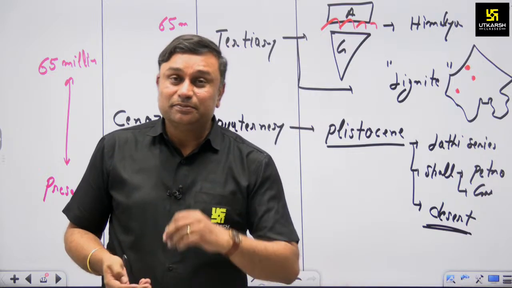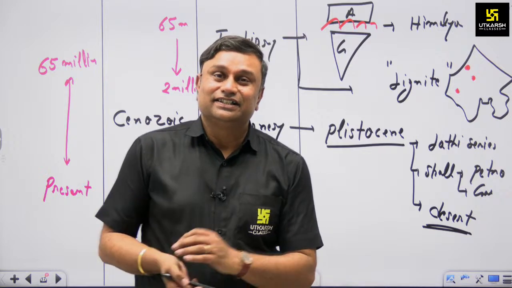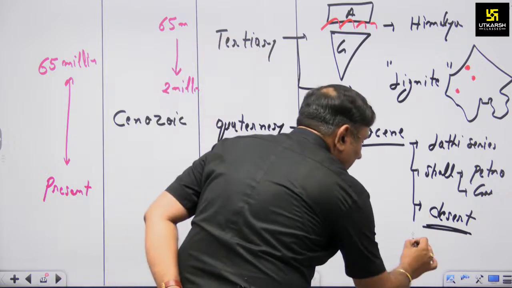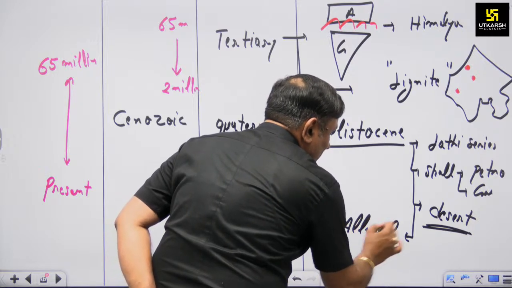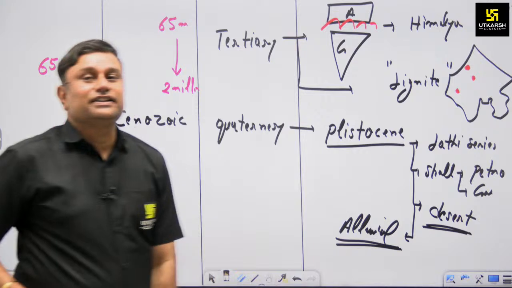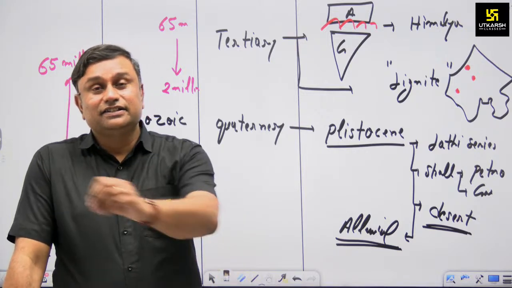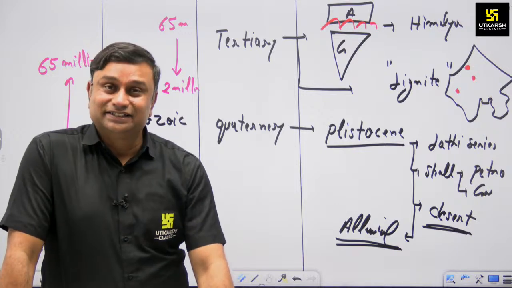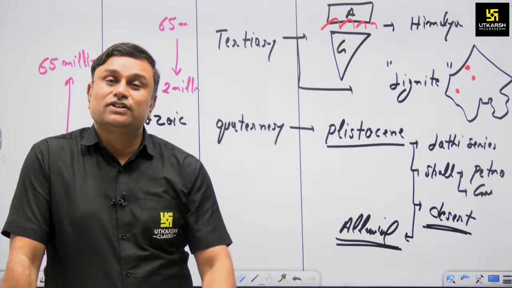Even at present, whenever floods occur in rivers, an alluvial tract is formed. This is the latest development in Rajasthan, and it is still developing. Like in 2023, a flood occurred in the Ghaggar, so an alluvial tract was formed.